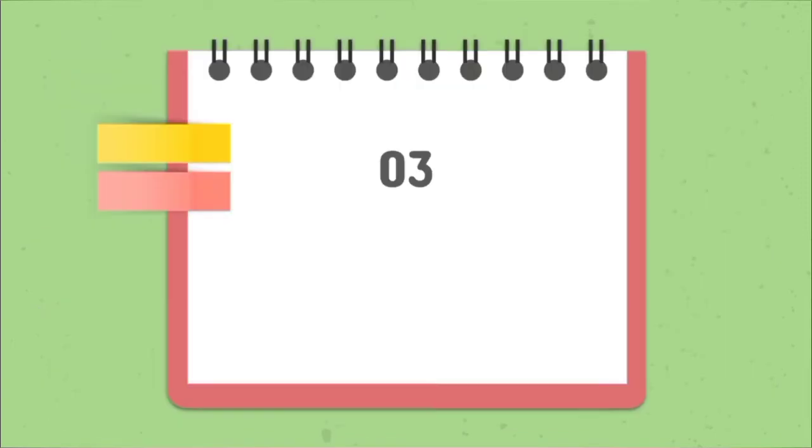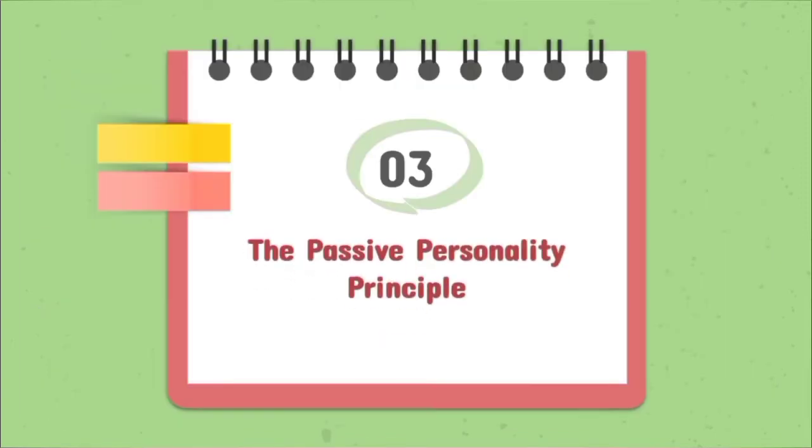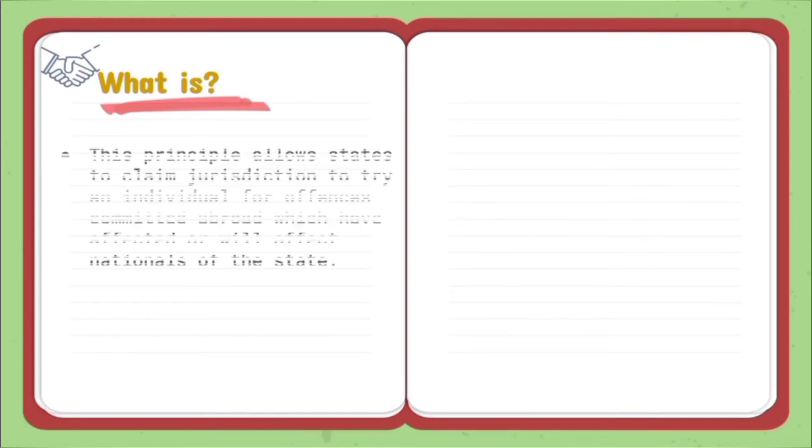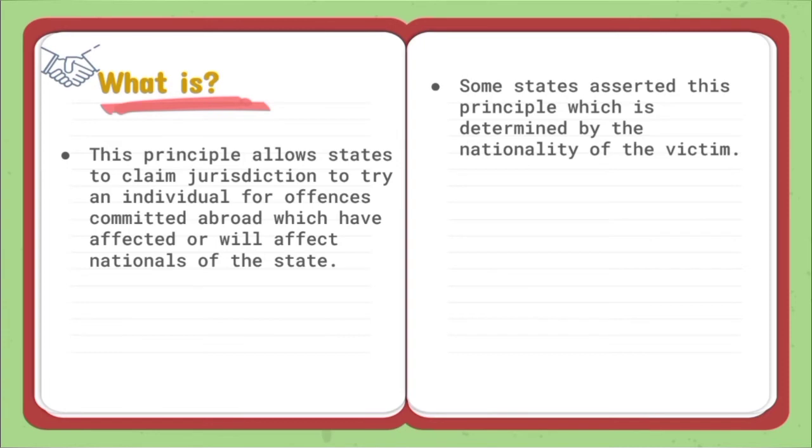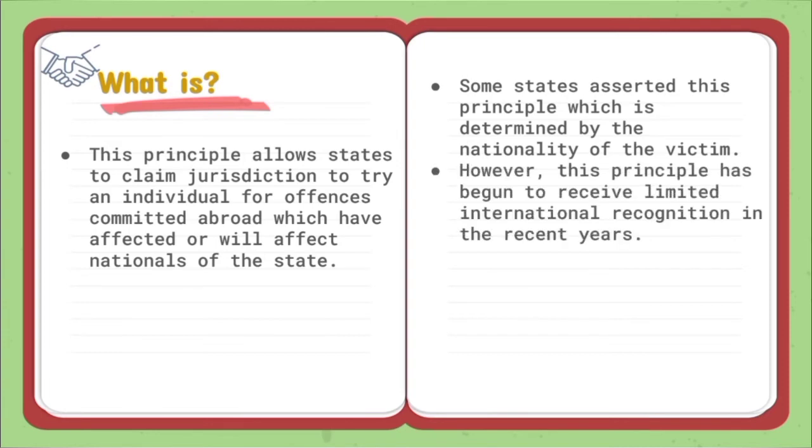The third principle is the passive personality principle. This principle allows states to claim jurisdiction to try an individual for offences committed abroad which have affected or will affect nationals of the state.